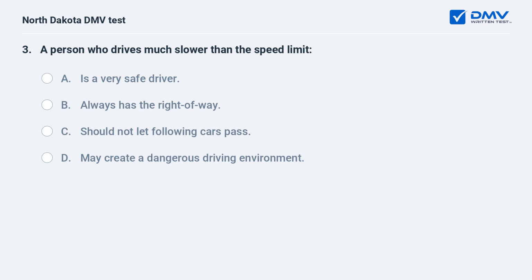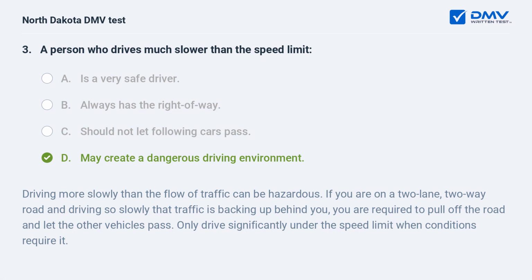A person who drives much slower than the speed limit. A, is a very safe driver. B, always has the right of way. C, should not let following cars pass. D, may create a dangerous driving environment. Driving more slowly than the flow of traffic can be hazardous. If you are on a two-way road and driving so slowly that traffic is backing up behind you, you are required to pull off the road and let the other vehicles pass. Only drive significantly under the speed limit when conditions require it.